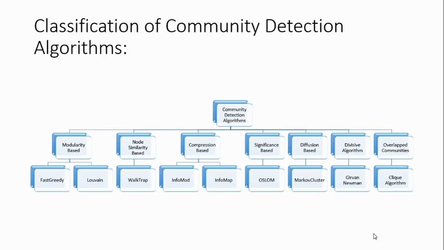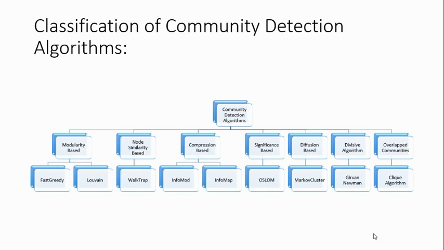There are various types of community detection algorithms. Broadly, the community detection algorithms can be classified into seven different types. Firstly, modularity based. Second, node similarity based. Third, compression based. Fourth, significance based. Fifth, diffusion based. Sixth, divisive algorithm. And seventh, overlapped communities algorithm.